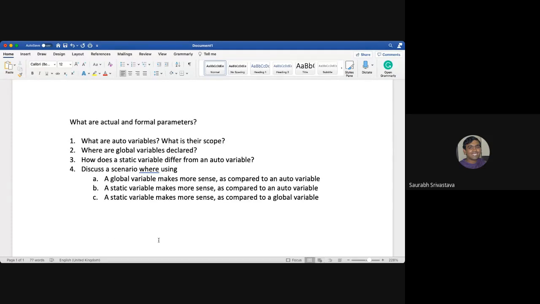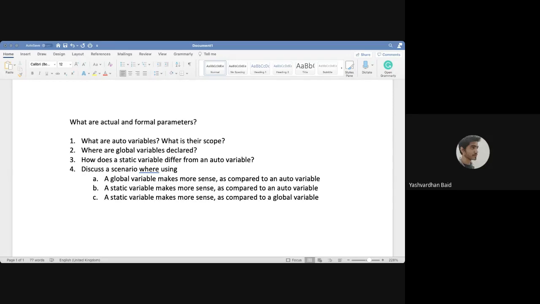How does a static variable differ from an auto variable? A static variable can be declared outside as well as inside, while the auto variable is always declared inside the block. The word static means that it is allocated into the memory, while the auto variable is only temporarily allocated in the memory.